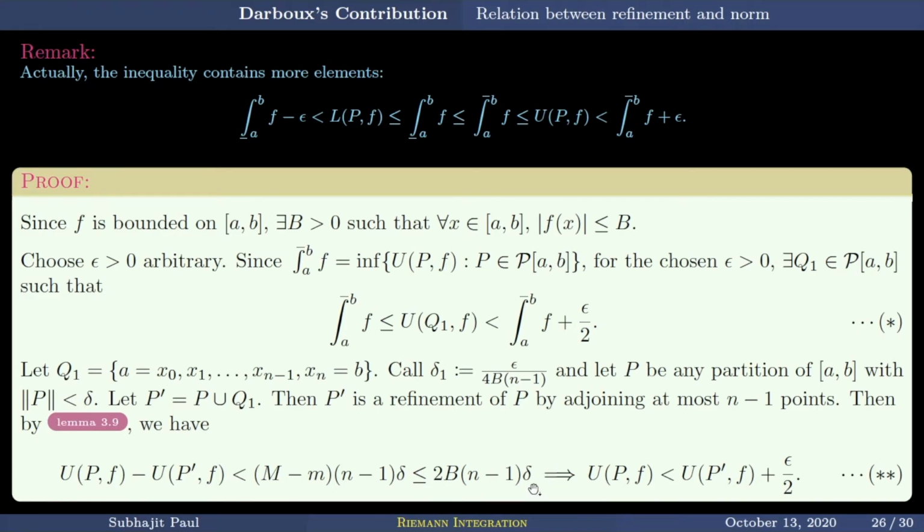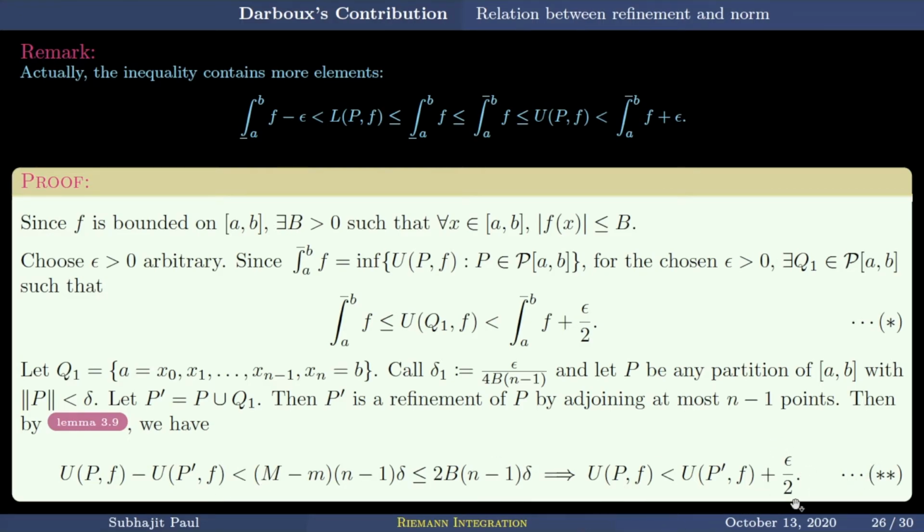Now by the choice of delta, here also it will be delta 1, delta 1, delta 1. And now what is your delta 1? Epsilon by 4B times n minus 1. So 2B times n minus 1 times delta 1 is epsilon by 2. And so therefore UPF is less than UP dash F plus epsilon by 2. So we got this part.